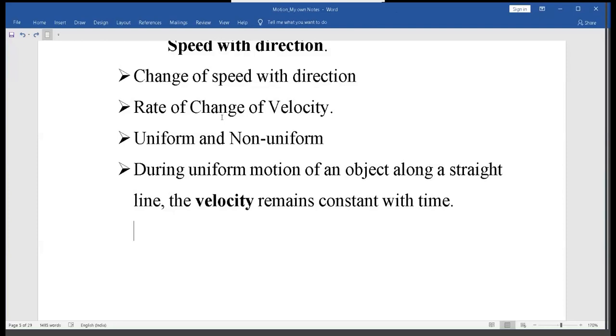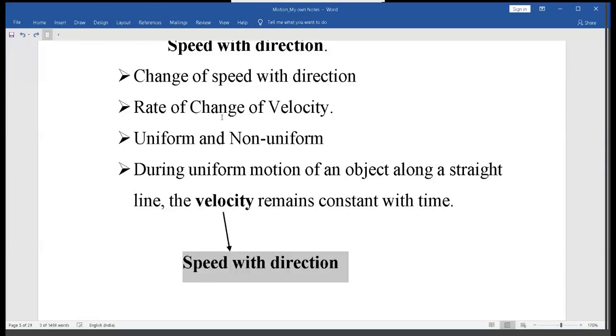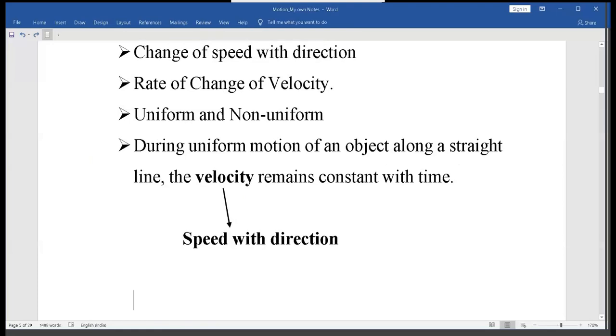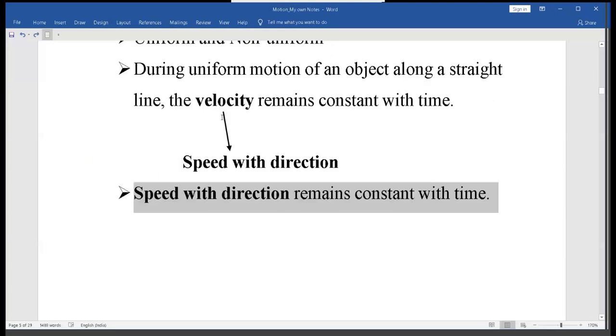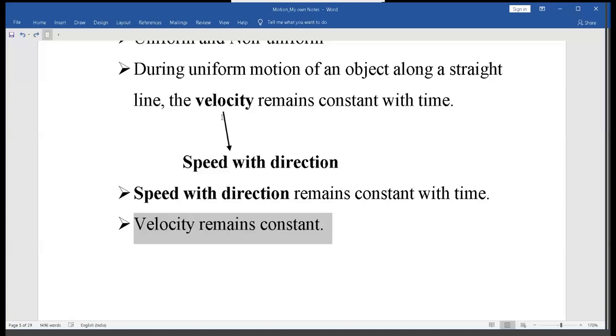Now, when we say velocity, we mean speed with direction, of course. So, with this, we can say that speed with direction remains constant with time. And we know that speed with direction is velocity. So here we can say that velocity remains constant.